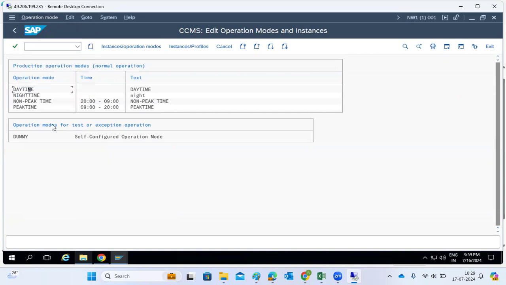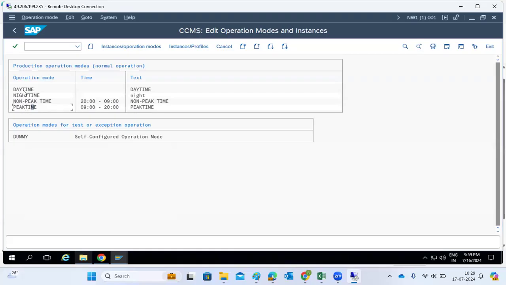Hello, sir. Sir, if the user is facing a performance issue, can we solve it by changing the operational model? Yeah, maybe all the dialog work processes are full, but the system is otherwise fine, and more users are yet to log in, but the BTC work processes are free. Using this, we can set it; that is the benefit you get from the operational mode. You don't need to restart it. Existing BTC can be converted to dialog, then a few more users can log in. That is also a benefit we can get.